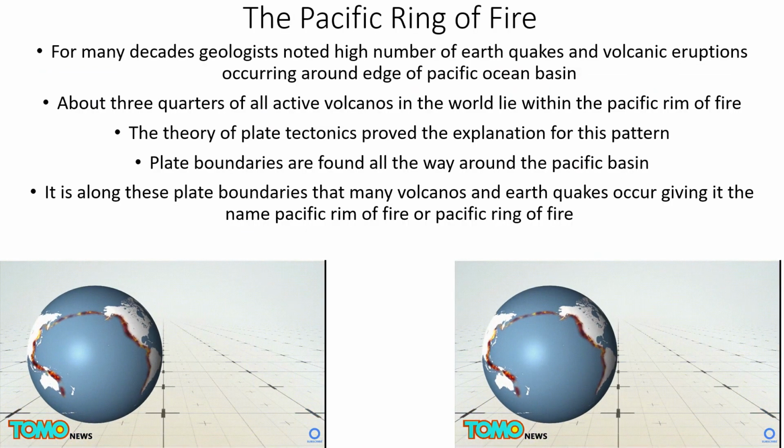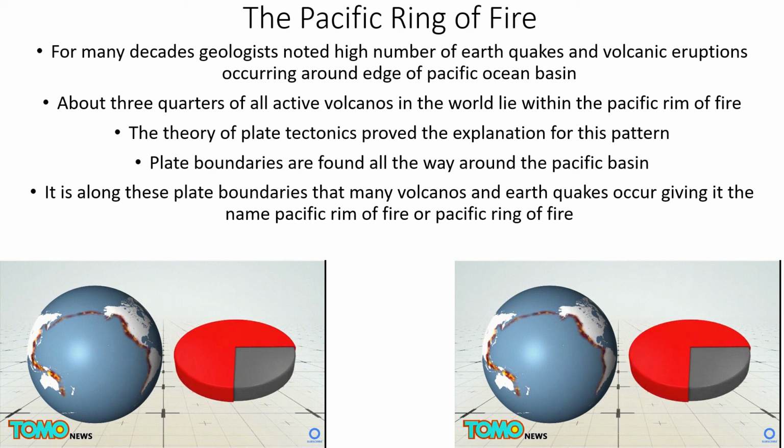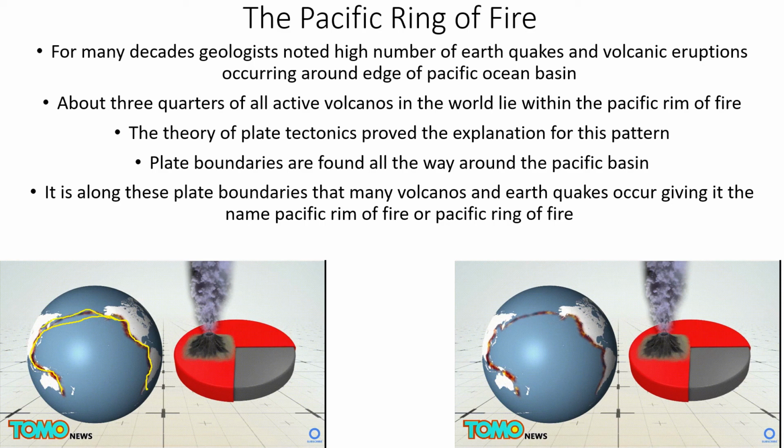the Pacific Ring of Fire. What is this? For many decades, geologists noted a higher number of earthquakes and volcanic eruptions occurring around the edge of the Pacific Ocean basin. Here you see, Nana, this is the edge of the Pacific Ocean basin. You can see in this next image, see where I am marking. Here only a number of volcanoes are there. About three-quarters of all active volcanoes in the world lie within this rim of fire, Nana.